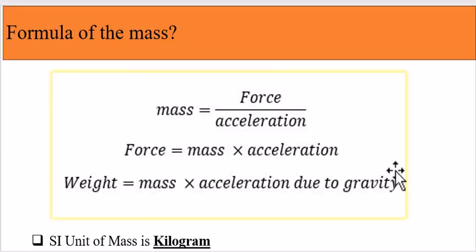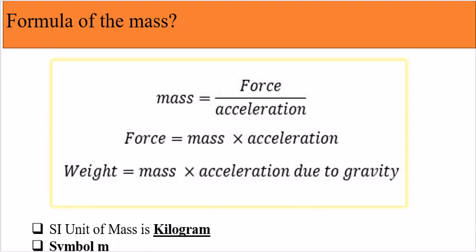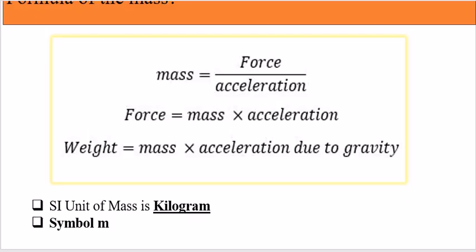The formula for mass is equal to the force divided by acceleration, and we can say that the force is equal to the mass times the acceleration. If you know the mass of the material and the acceleration of the material, then you can estimate the force also. The System International unit of mass is the kilogram, and the symbol for mass is small m.